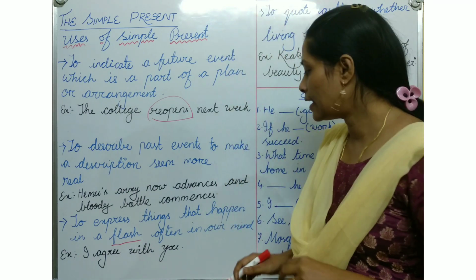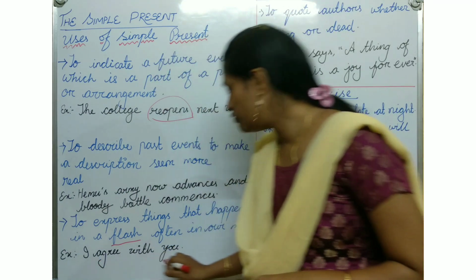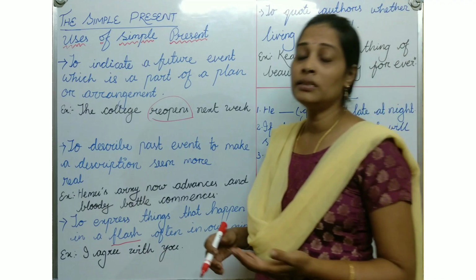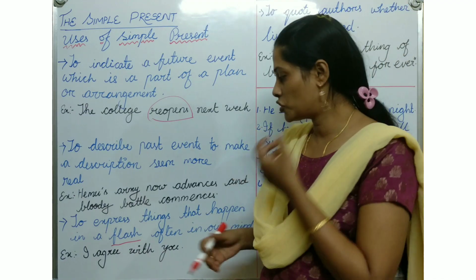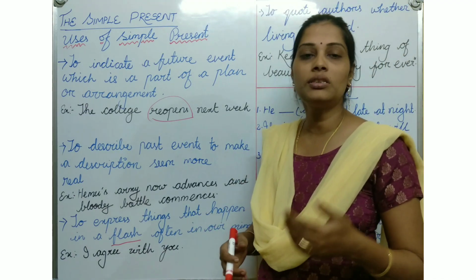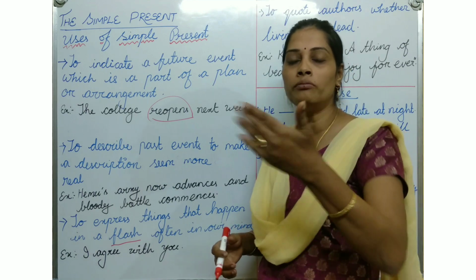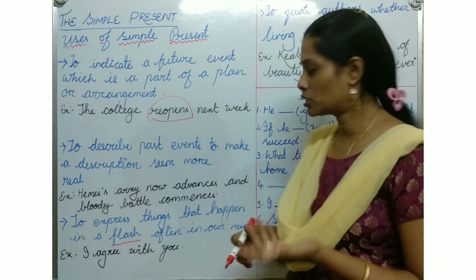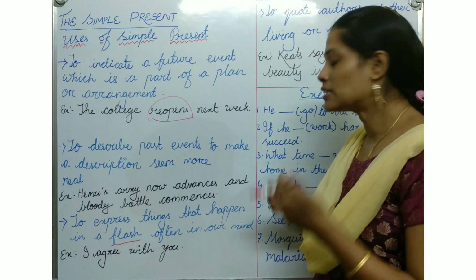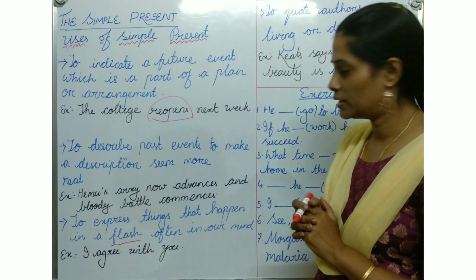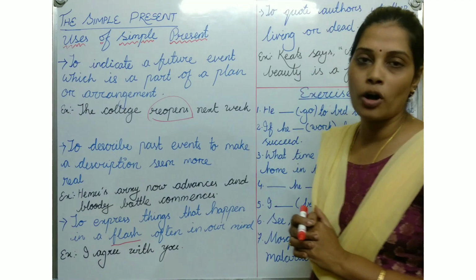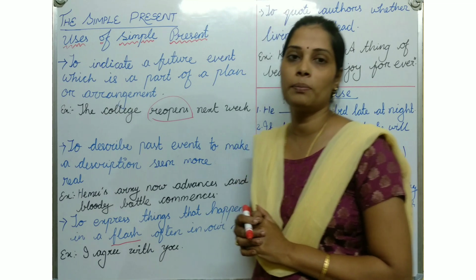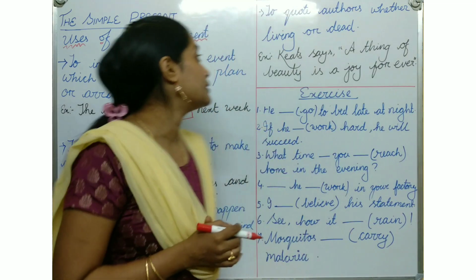So we will take an example. I agree with you. As I said, sometimes I can support you. I can agree with you. These sorts of words come immediately from our mouth. So these sorts of things are set up in our mind. So at that point of time also, it is a simple present sentence.